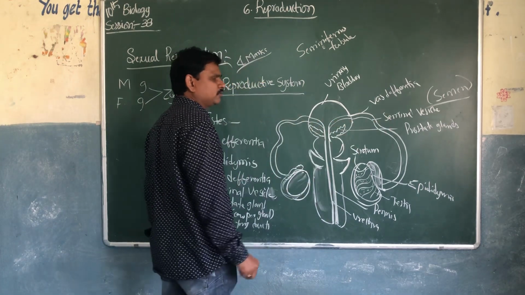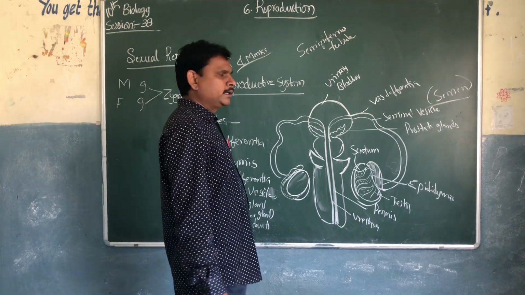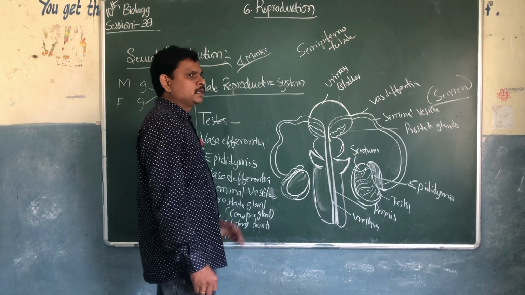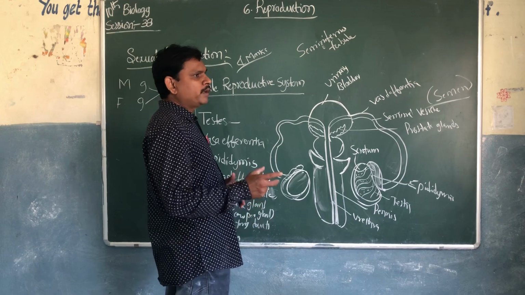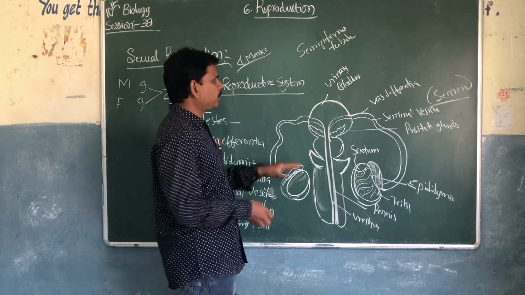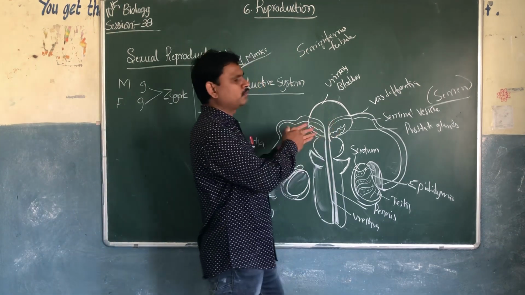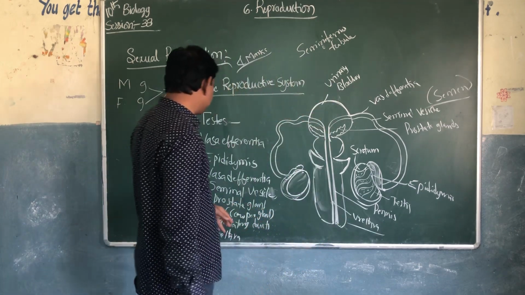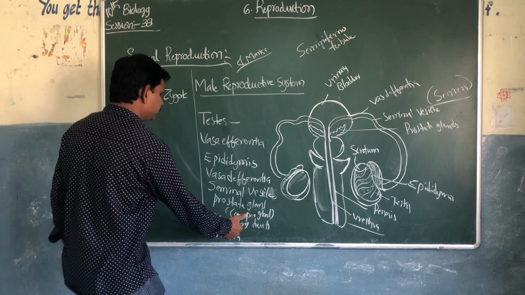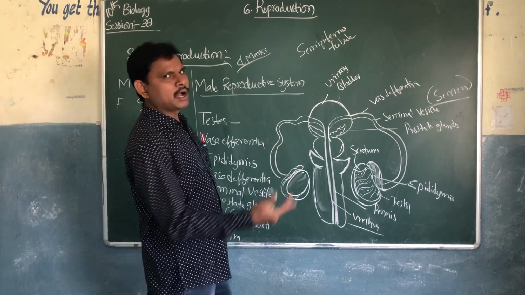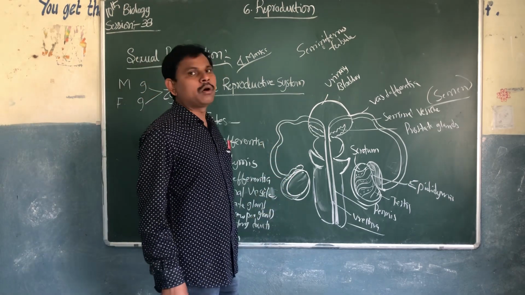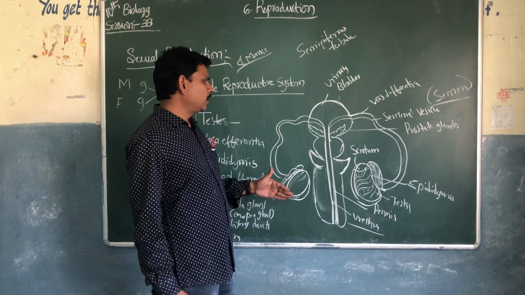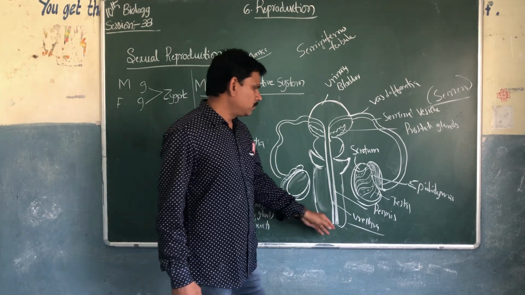Prostate glands release fluids that contain nutrition. It will help the movement of these sperms. From there, after mixing of these fluids, they will enter the urethra. Through the urethra, the sperms will ejaculate outside the male body.